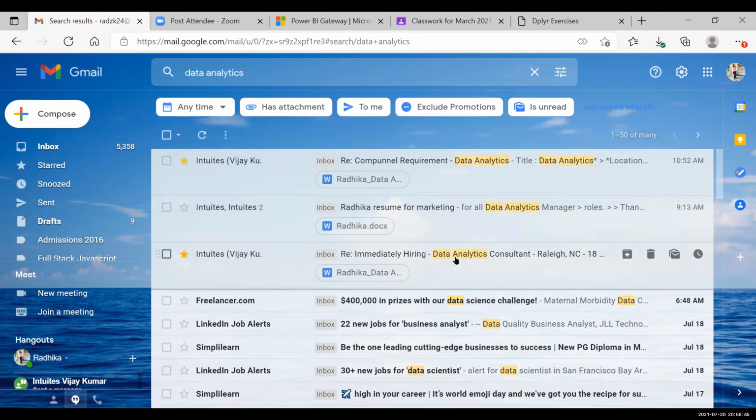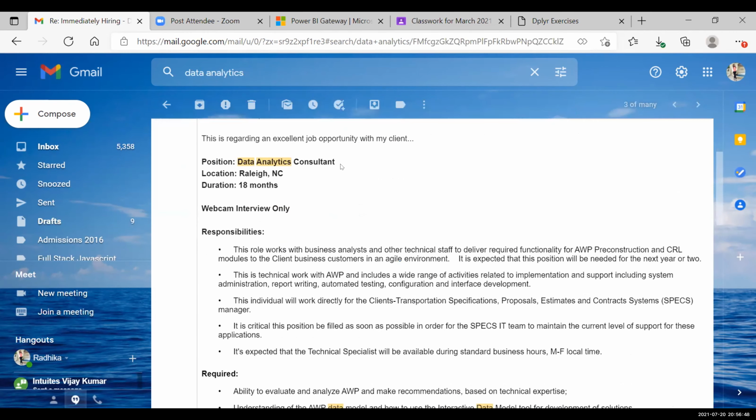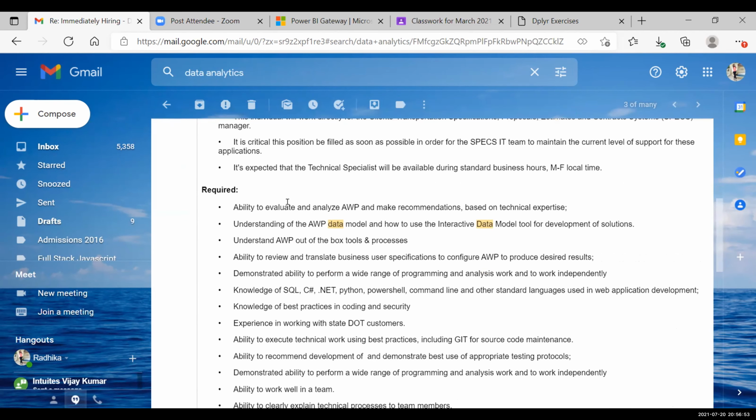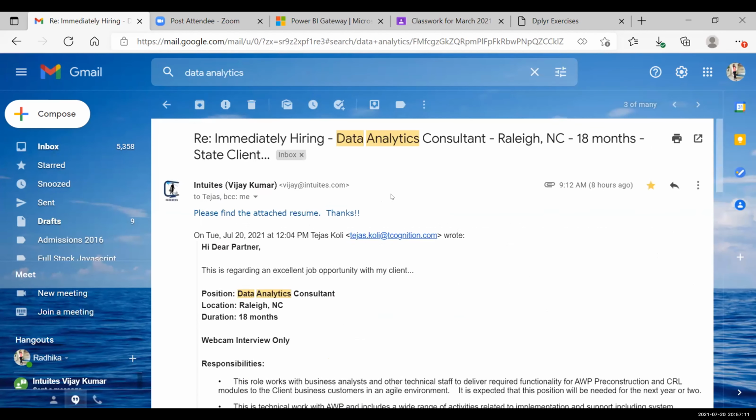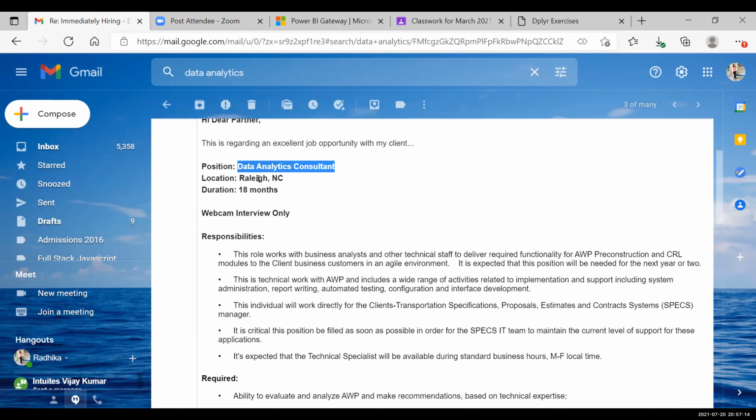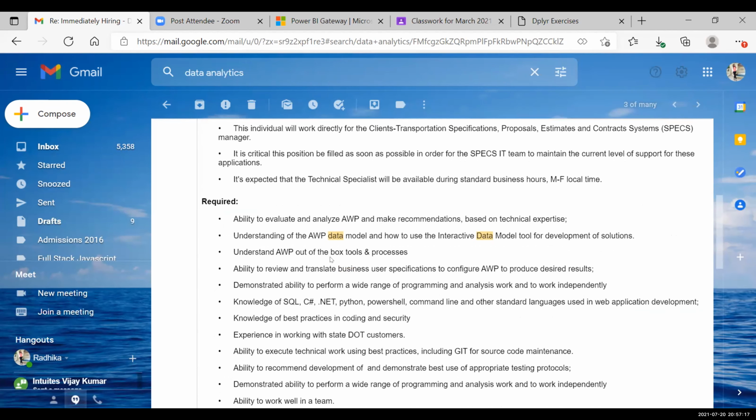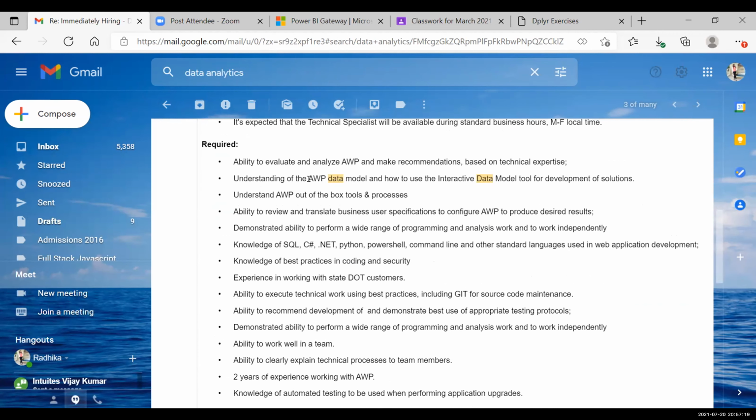Even for the analyst role, they are asking for so many things in the job descriptions and we are getting confused. The requirements are the ability to evaluate and analyze AWP and make recommendations based on technical expertise. AWP, I think that is some Amazon package, right? So this is a position for a data analytics consultant with all these requirements. Just by looking at it, what all do we need to prepare if we are given such a JD?